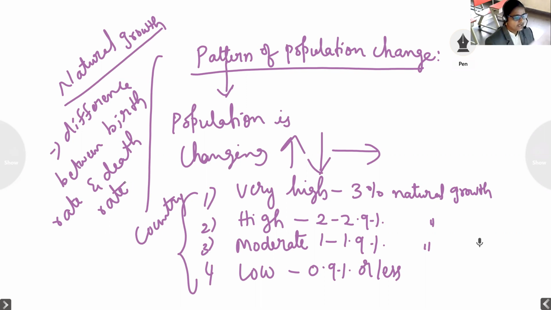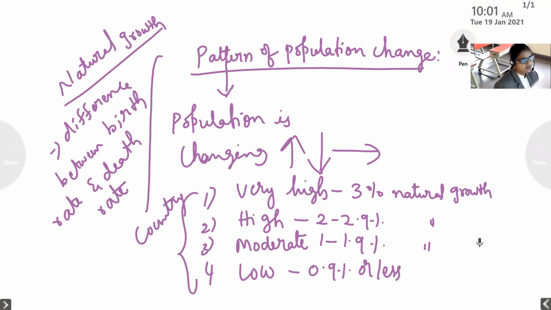That means we can observe the difference between the birth rate and the death rate. So this is the pattern of population change.